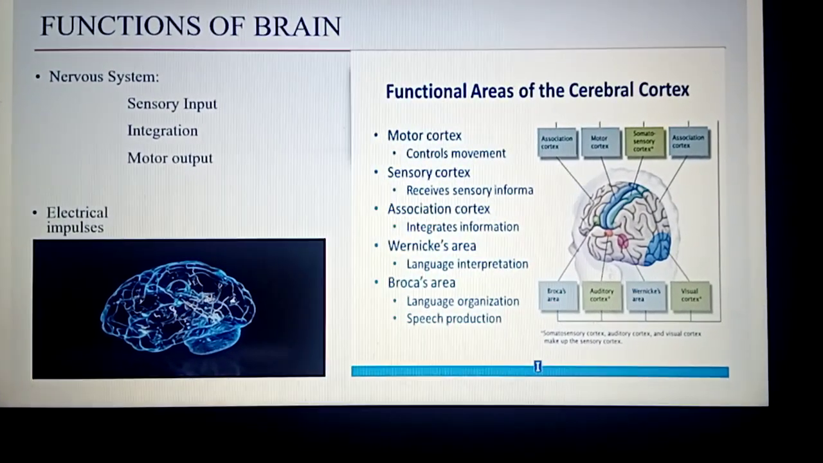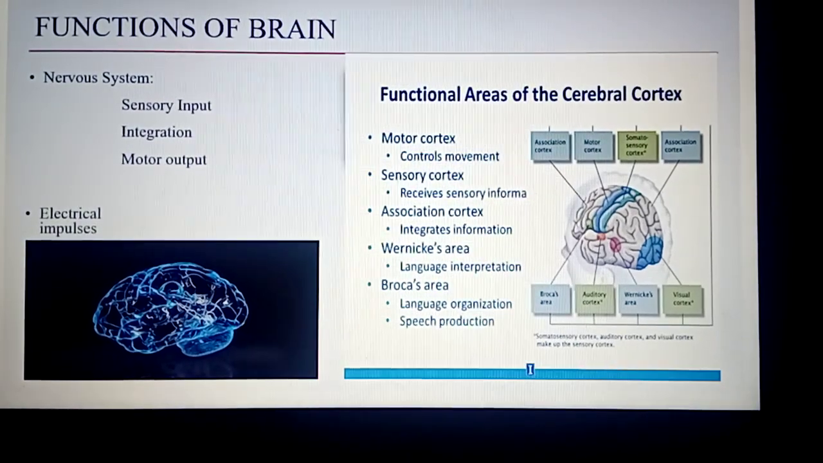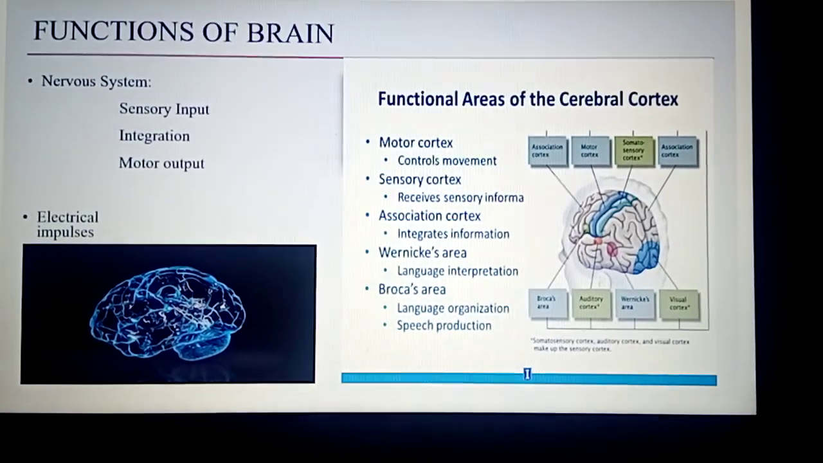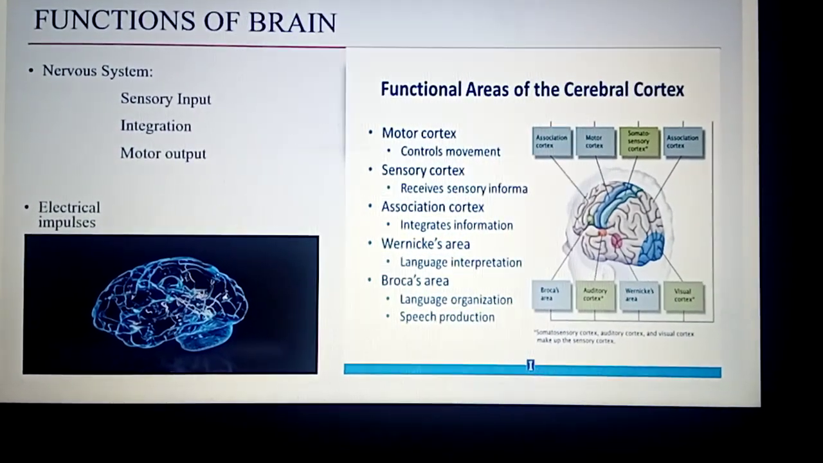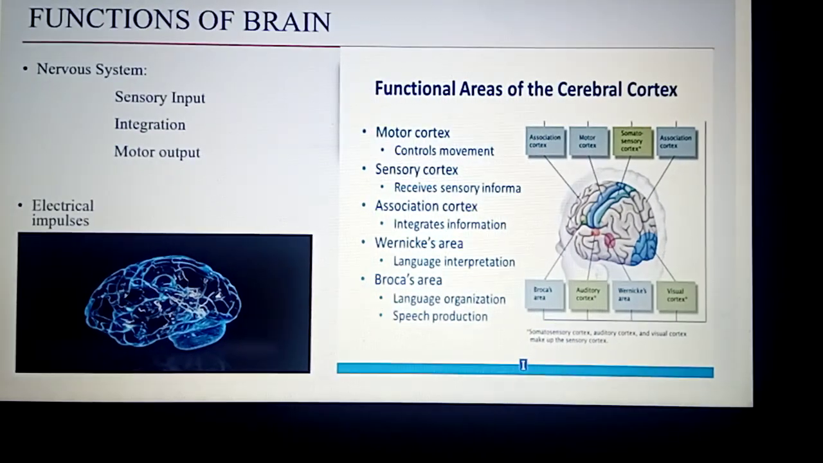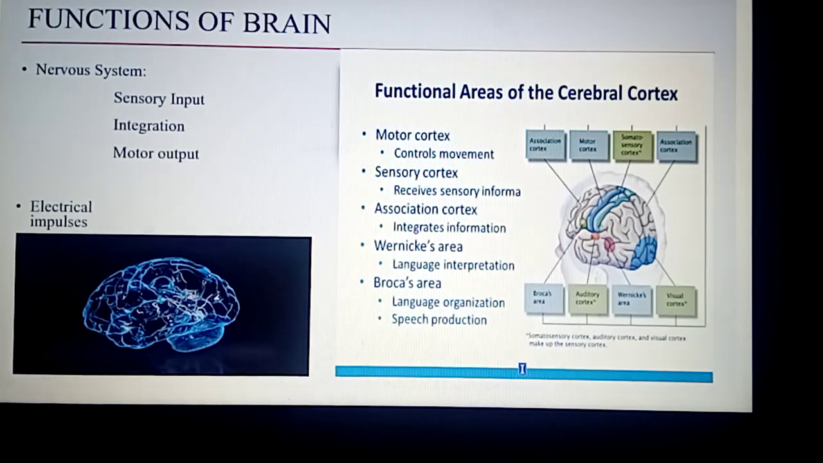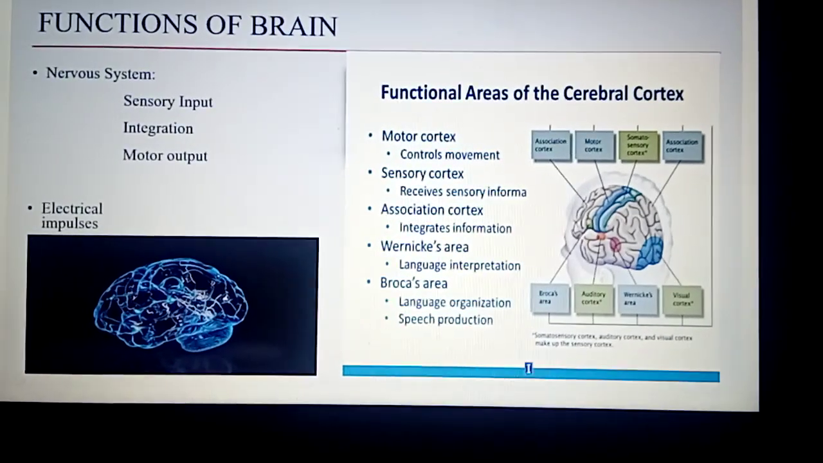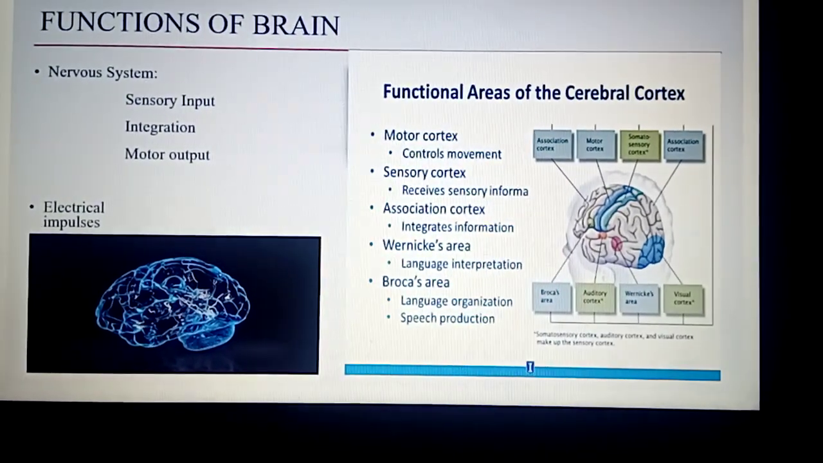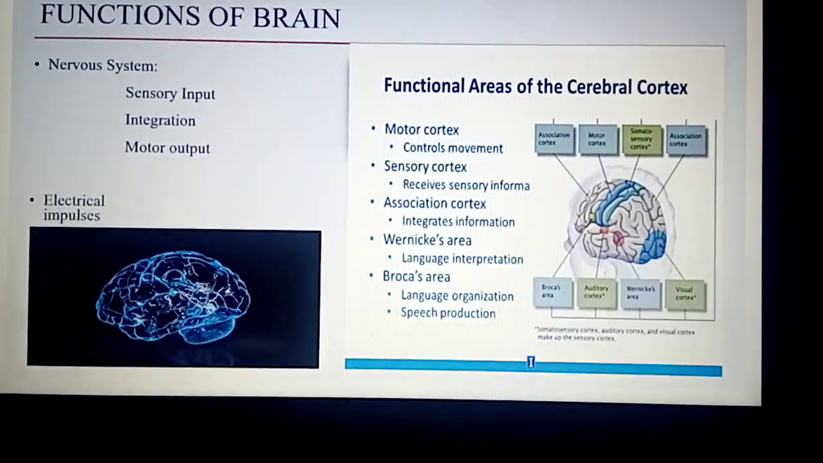Now we are going to discuss the functional areas of the cerebral cortex. The functional areas of the cerebral cortex include the motor cortex, which controls the movement, the sensory cortex, which receives the sensory information, the association cortex, which gives the integration information, Wernicke's area, which gives the language interpretation, and Broca's area, which gives the language organization and speech production.